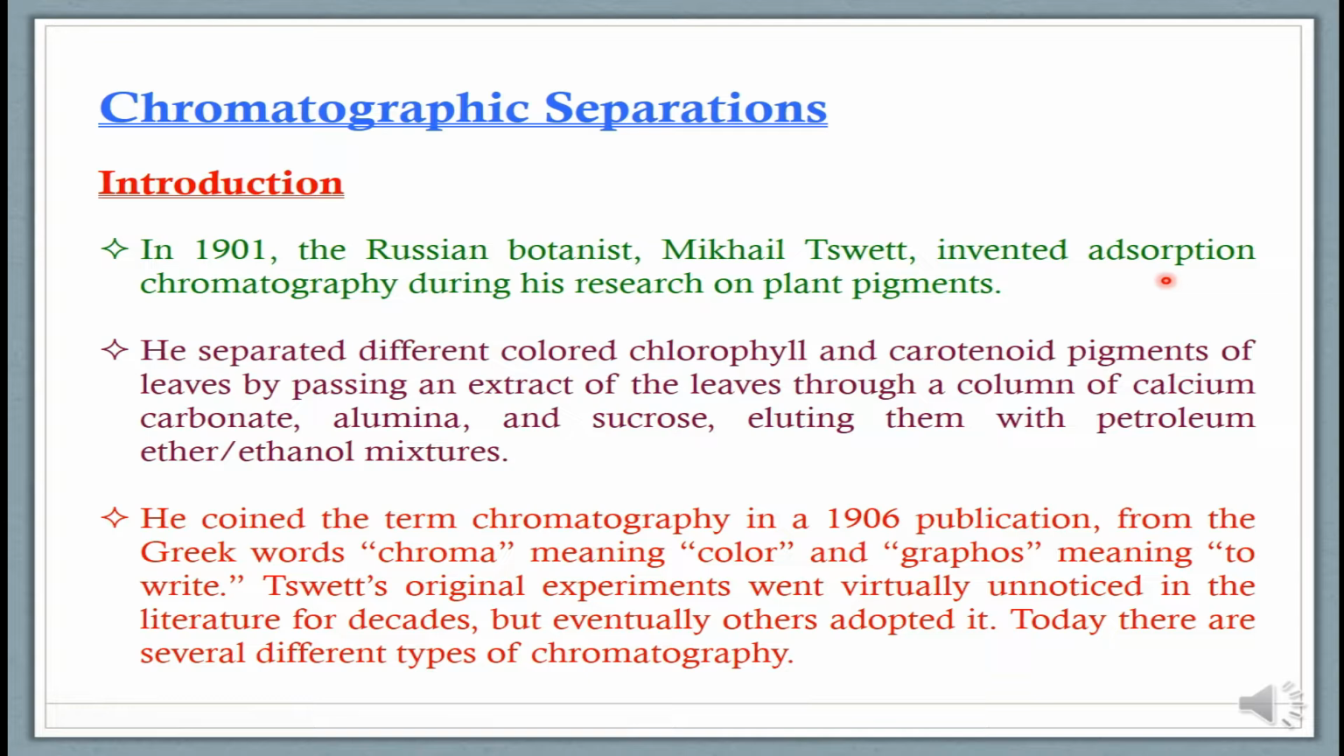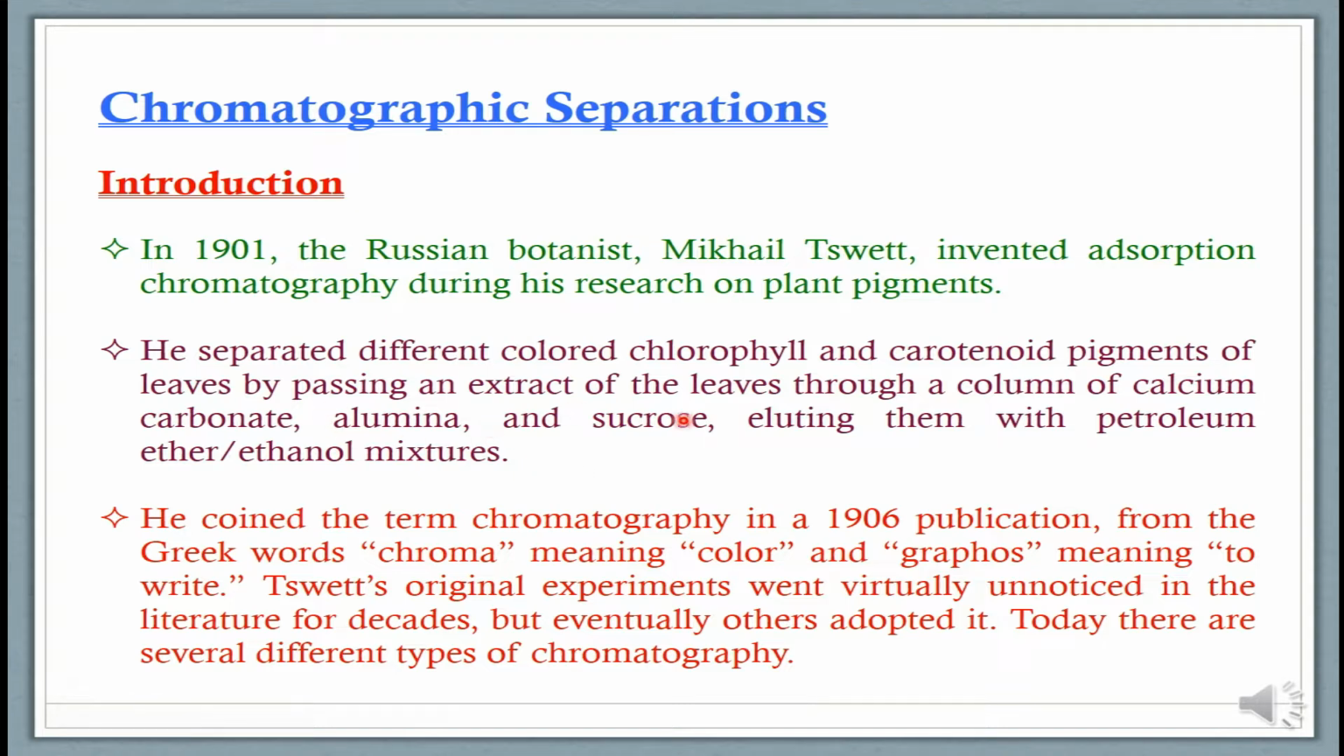So this is adsorption. In adsorption, the particles of a solute, which will be in a small quantity, get adsorbed on the solvent. Now the solvent can be a liquid solvent and can also be a solid solvent. So what he has done: he separated different colored chlorophyll and carotenoid pigments of leaves by passing an extract of the leaves through a column of calcium carbonate, alumina and sucrose, eluting them with petroleum ether or ethanol mixture.